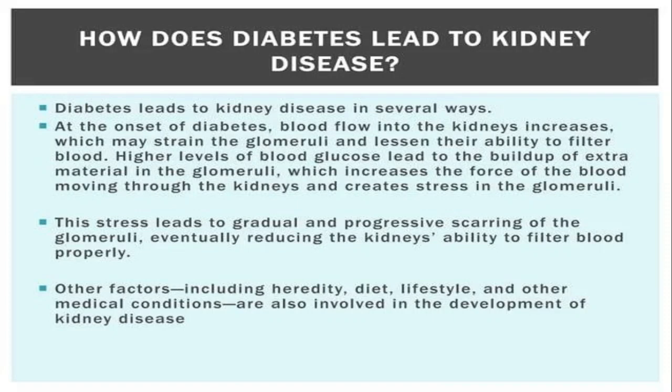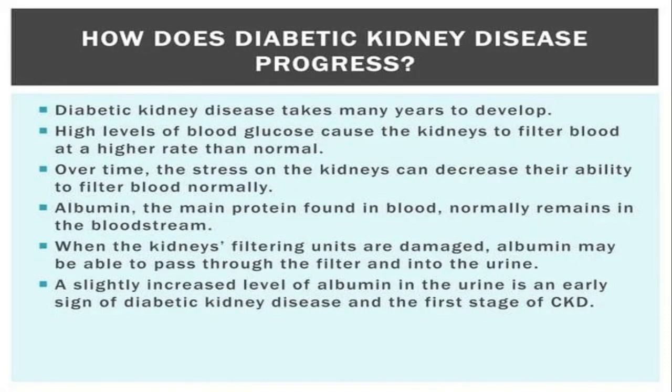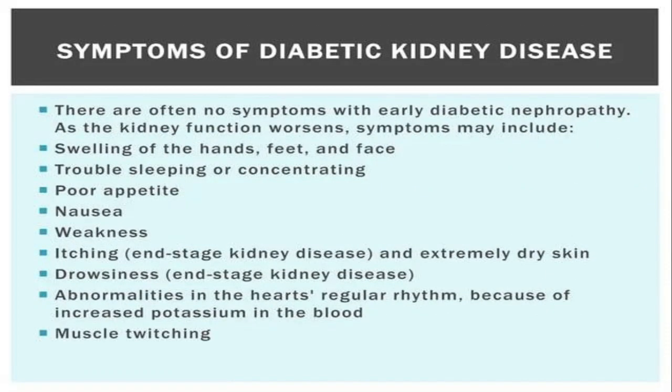To understand it easily, whenever your blood glucose level is high, then blood enters your kidney and damages your blood vessels, the glomeruli, or the nephrons in your kidney, which are the filtering units of your kidney, and damages your kidney, right? This stress leads to gradual and progressive scarring of the glomeruli, that can also damage your kidney, right? Other factors are heredity, diet, lifestyle, and other medical conditions that can lead to kidney disease, right?